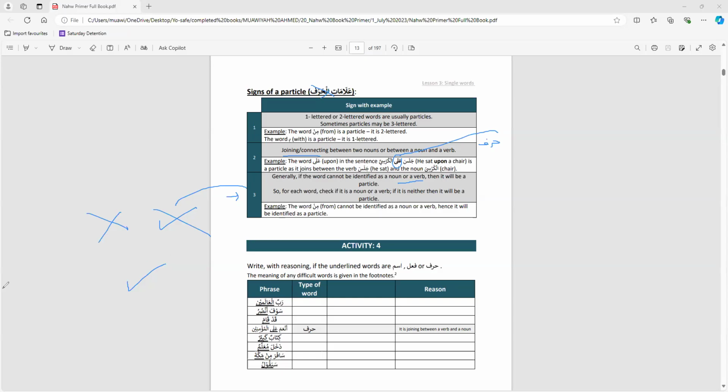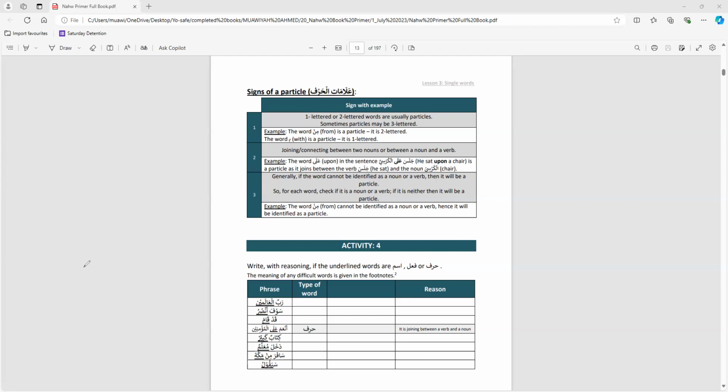So from the signs of the harf, the first one, mentioned previously, is that it's only a couple of letters, so 1, 2, or around 3 letters. You can usually tell they're small. The second one is that it connects between two words, so between two nouns or between a noun and a verb. It's that connecting word, as we learned before. And the third one, which you stressed quite a bit, is that a lot of times you can either just sense it or you check if it's not a noun or a verb. If it's not an ism or a fi'l, then it's going to be a harf.